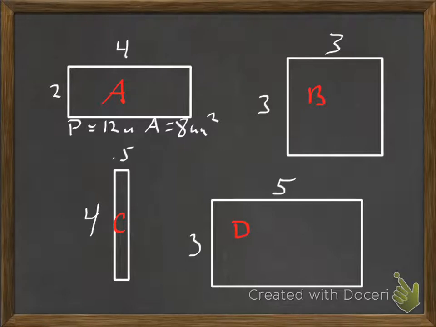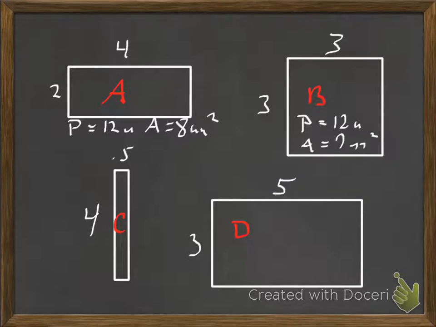For letter B, it's actually a square. It's a special kind of rectangle. The perimeter for this one is 3 plus 3 is 6. Double that, you get 12 again, and that's units. And the area is going to be 3 times 3, which is 9 units squared.